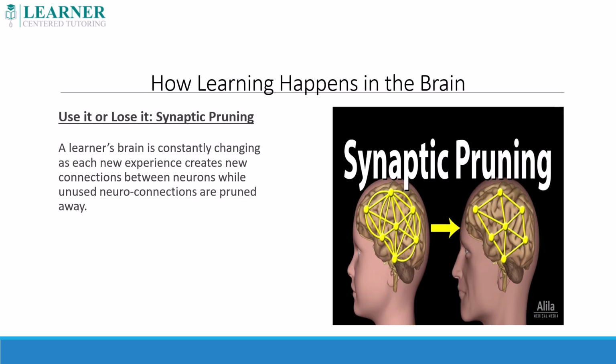As stated previously, a learner's brain is plastic and constantly changing. With each new experience, new neural connections are formed. When used often, these connections grow stronger, while unused connections will be pruned away. The old adage of use it or lose it applies directly to learning in the brain.